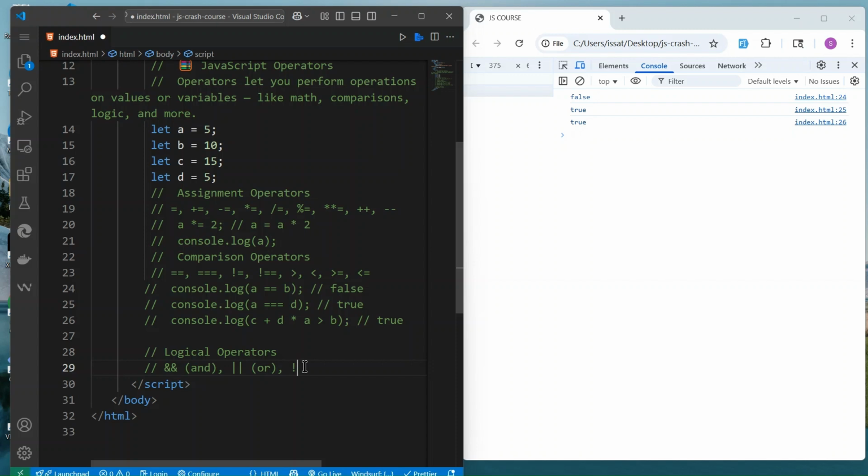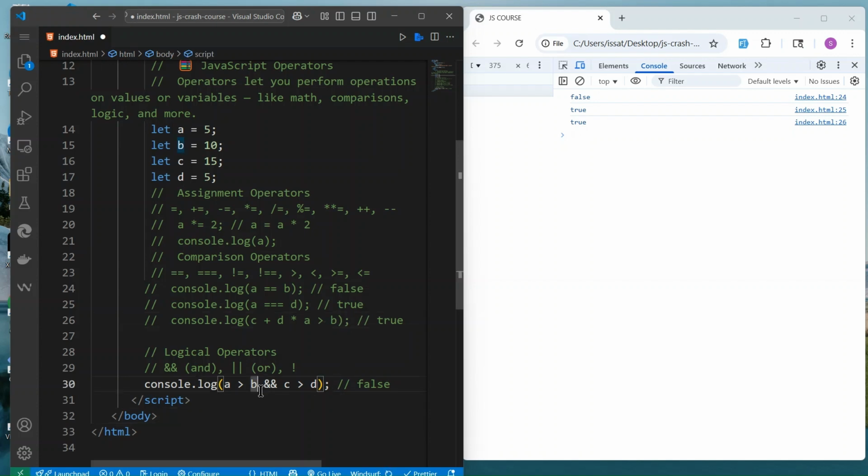So how does that work? Okay, let's start with the first one. Let's console.log. We saw here we did console.log C plus D times A, if it is greater than B, we give the answer.